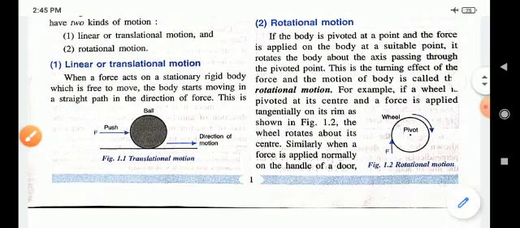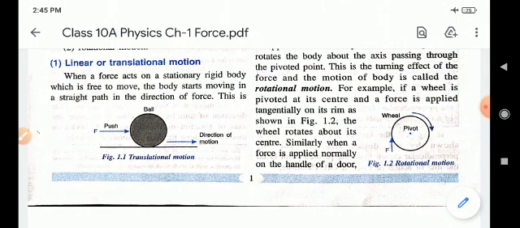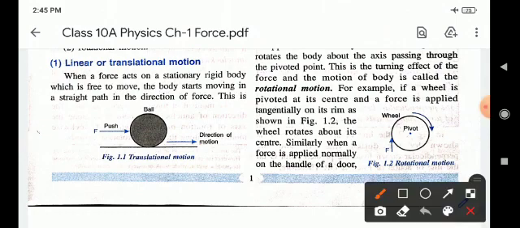Children, see figure number 1.2. The wheel is moving with the help of force. The direction of force is upward. The motion of the wheel is in the clockwise direction.